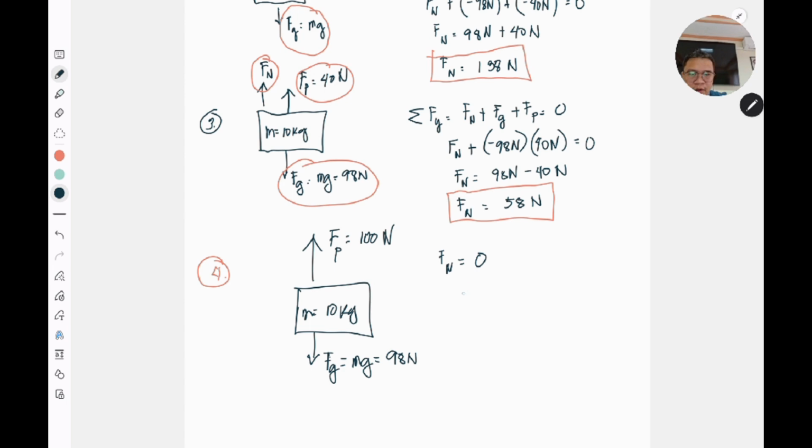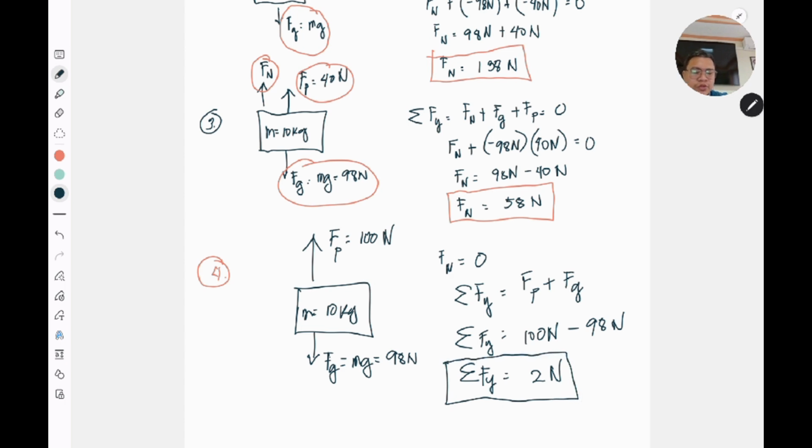So our sum of all the forces in the y direction would be only F sub p plus F sub g. Of course, the sum of forces in y would be F sub p, 100 newtons, minus 98 newtons. So there is a net force in the y direction, which is now equal to 2 newtons. So there is a net force upward of 2 newtons for this case.